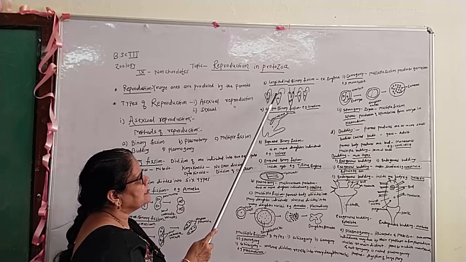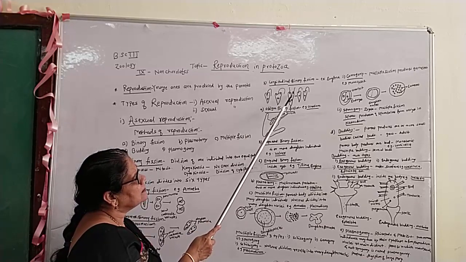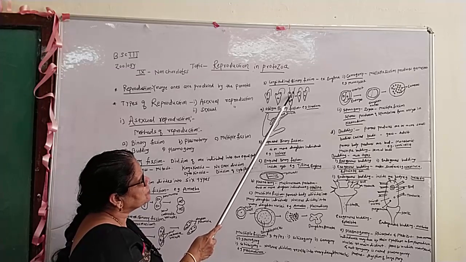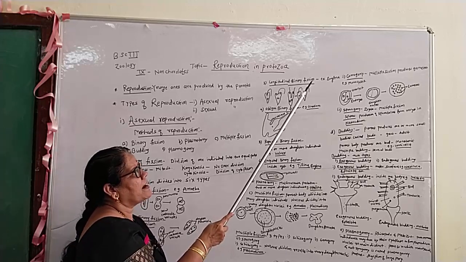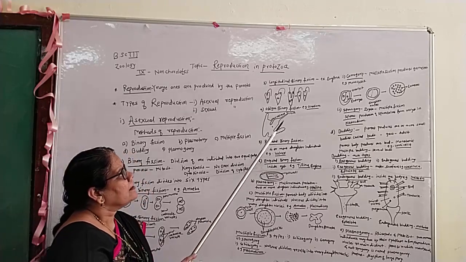In longitudinal binary fission in Euglena, the plane of division becomes longitudinal.